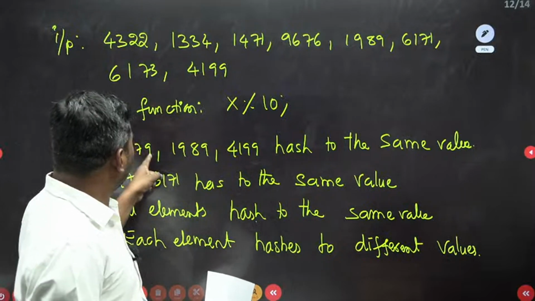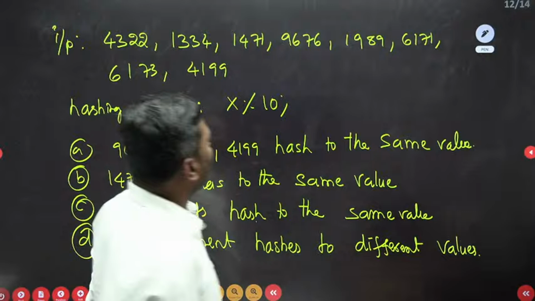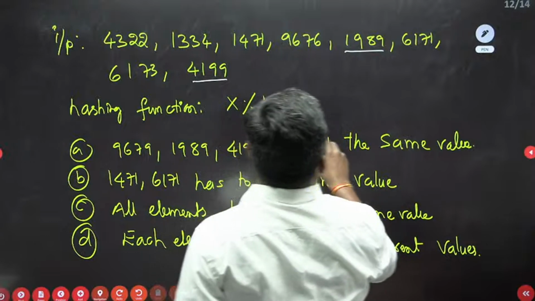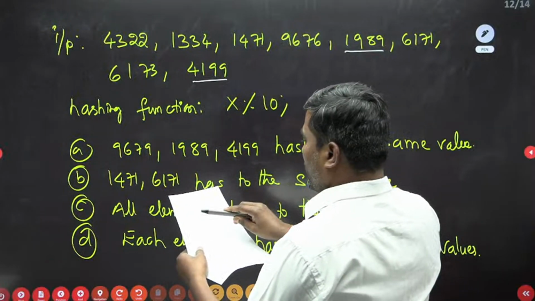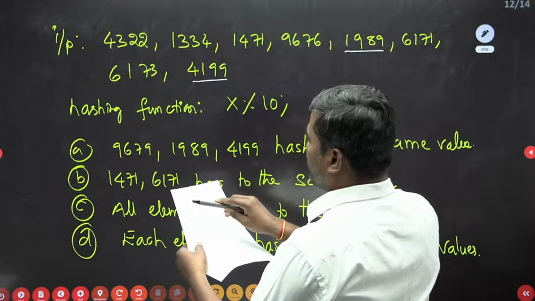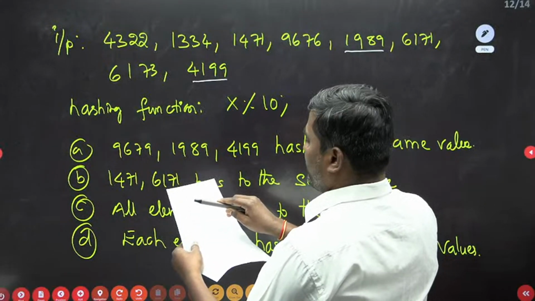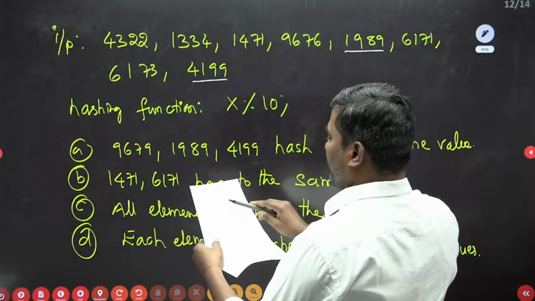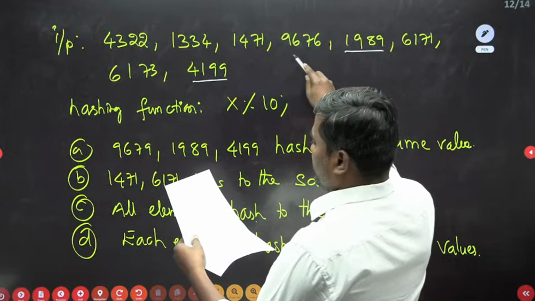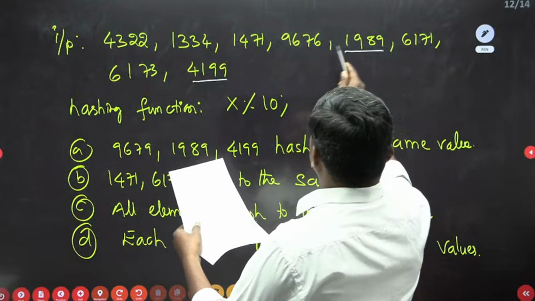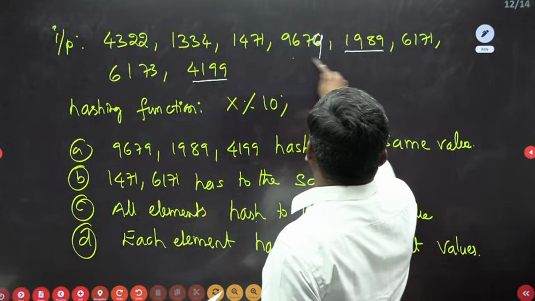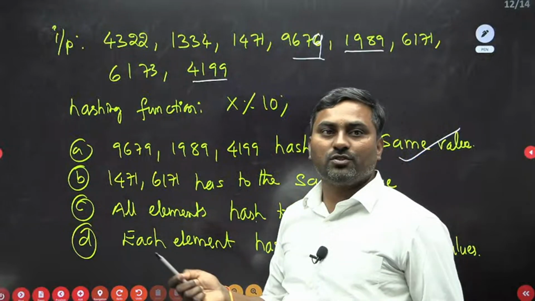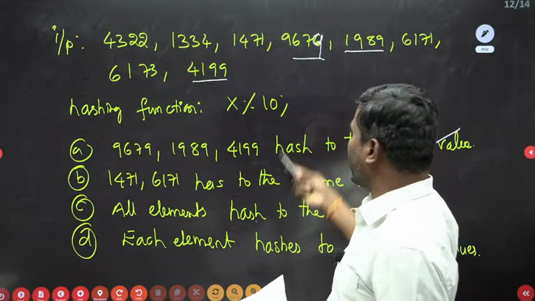What they are saying is that these 3 elements hash to the same value. So here is 1, this is 2, so one more value is 4199, 4322, 1334, 1471, 9679, 1989, 6171. One more element, 9679, this is 79, actually 79. So 1, 2, 3, three elements hash to the same value, index 9. So statement A is true.